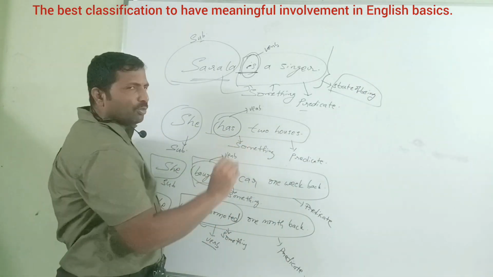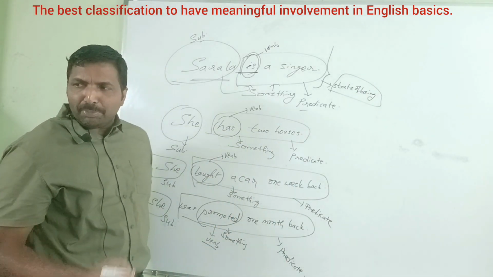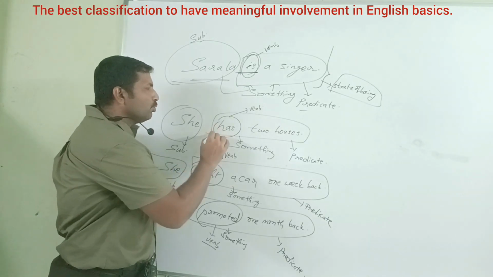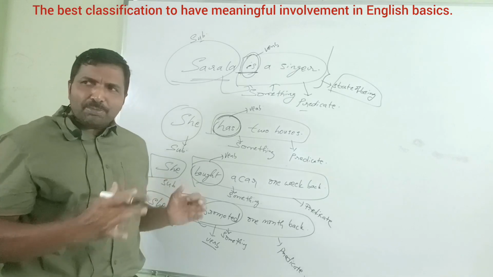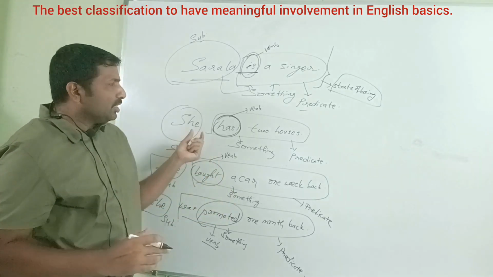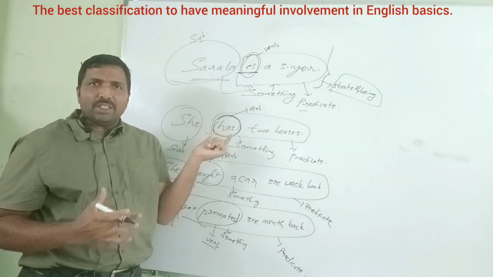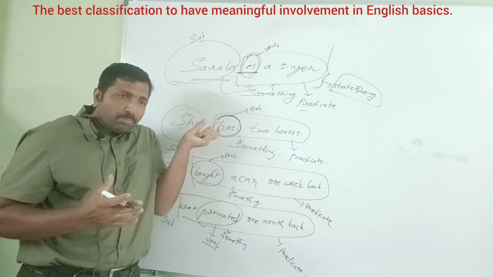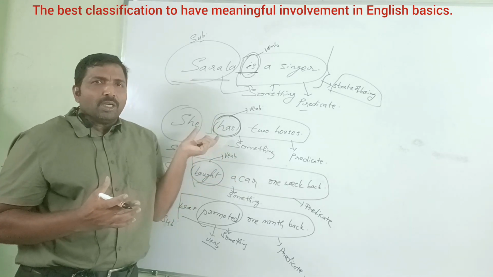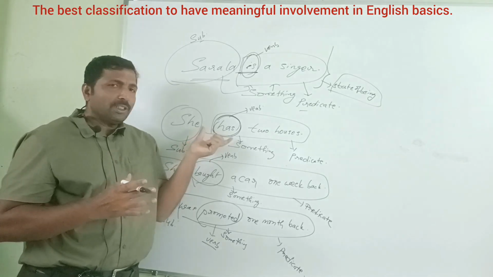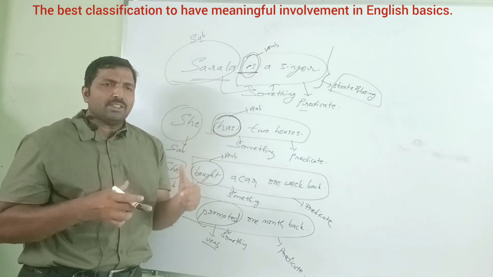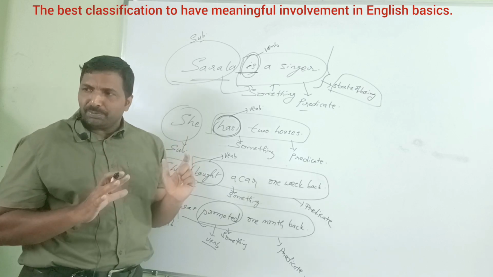Next, she has two houses. Again, the predicate part has a main verb, has. Here, her profession is not expressed, whether she is a singer or not. Her action or activity is not expressed either. In this particular sentence, her possessiveness is expressed.